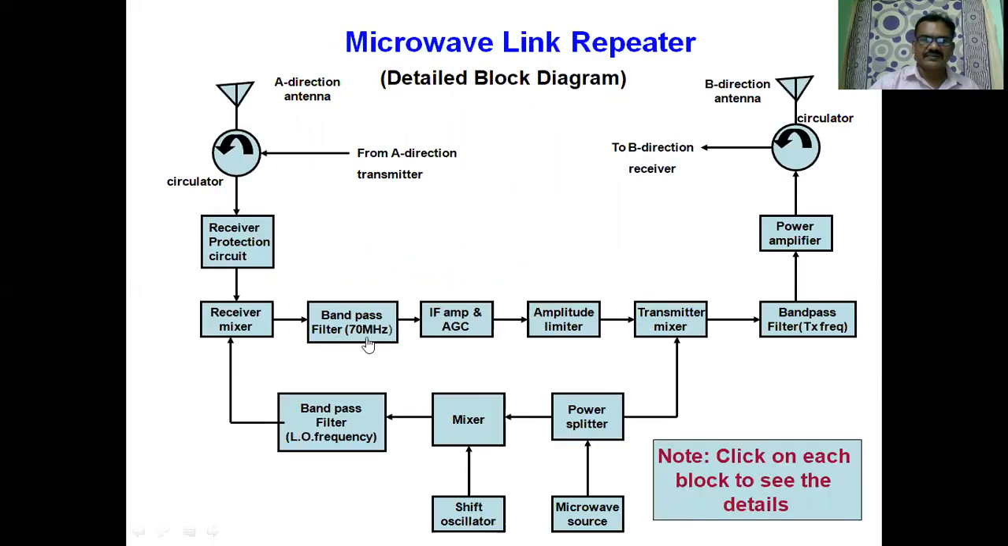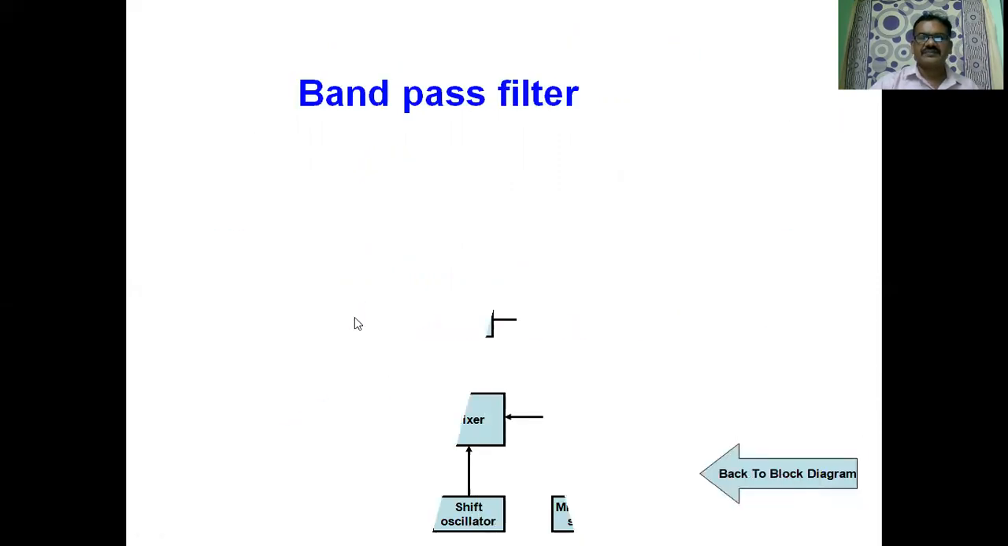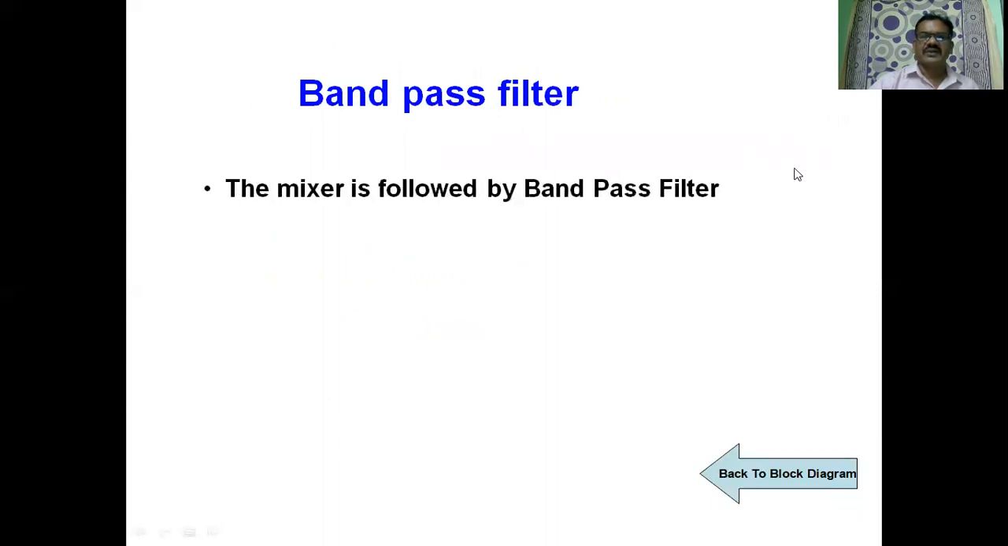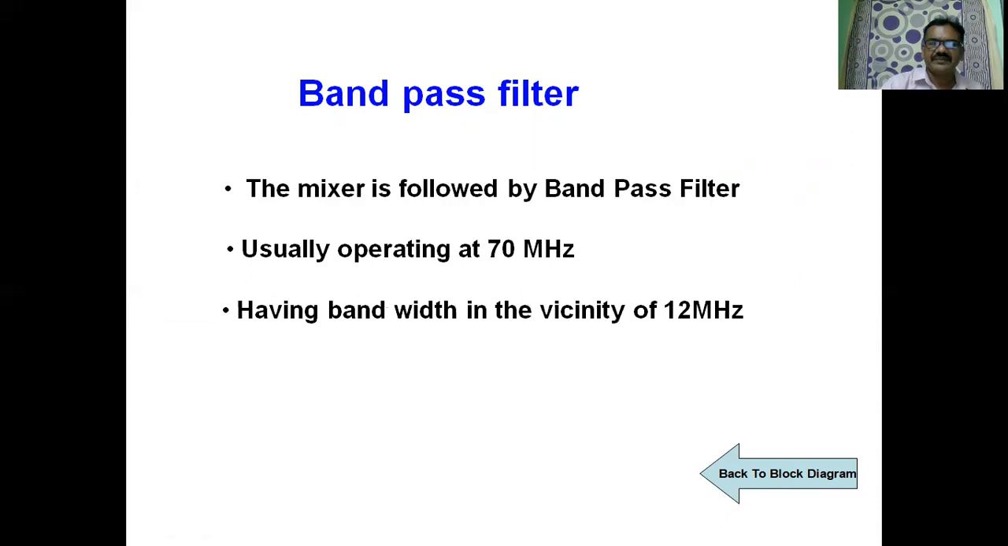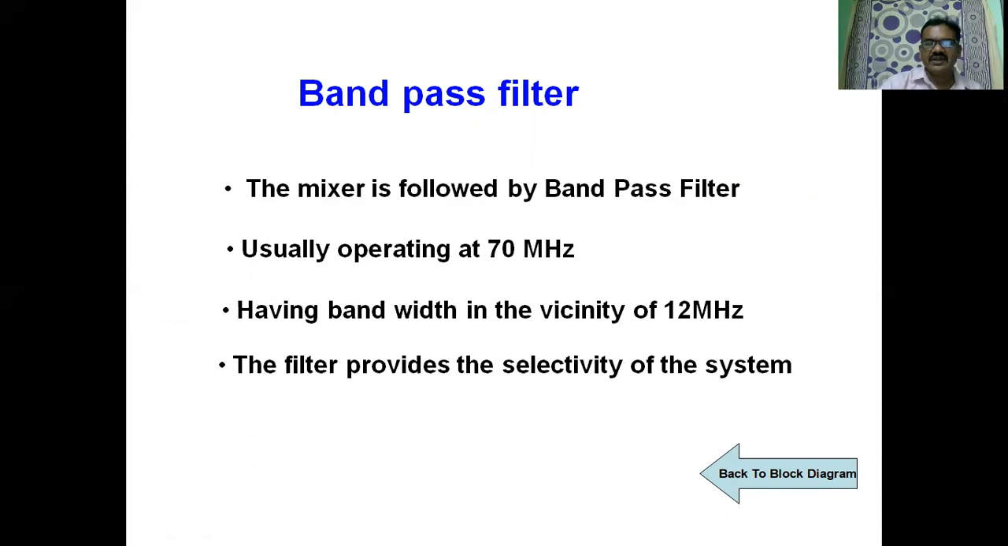Then it is applied to the band pass filter. See the block diagram, band pass filter. The mixer is followed by a band pass filter, usually operating at 70 megahertz. That means the received signal is converted to 70 megahertz. 70 megahertz is called the IF signal. It has a bandwidth in the order of 12 megahertz. The filter provides the selectivity of the system.